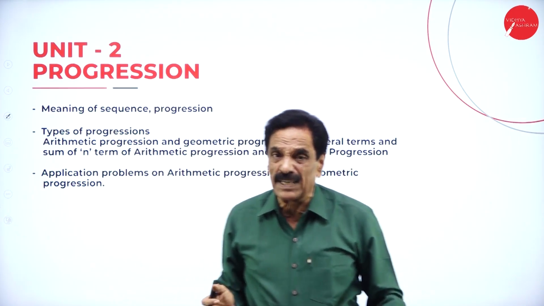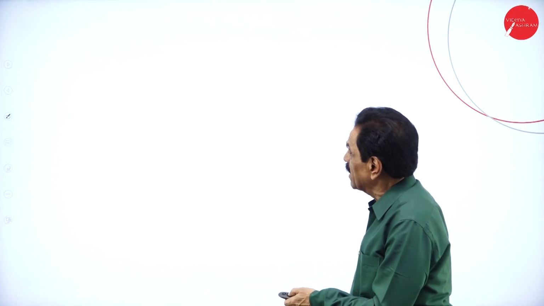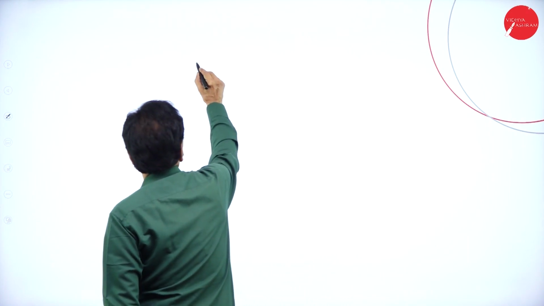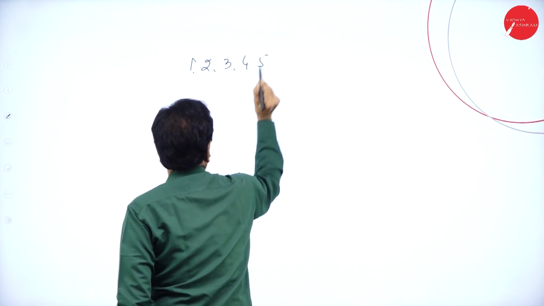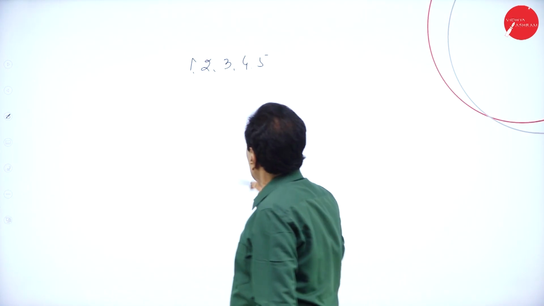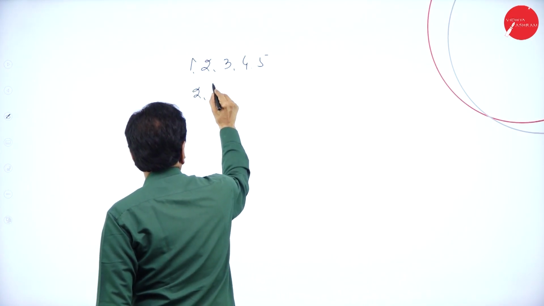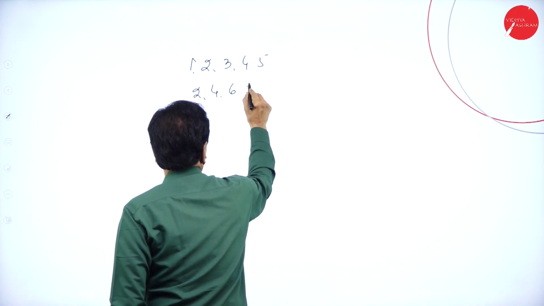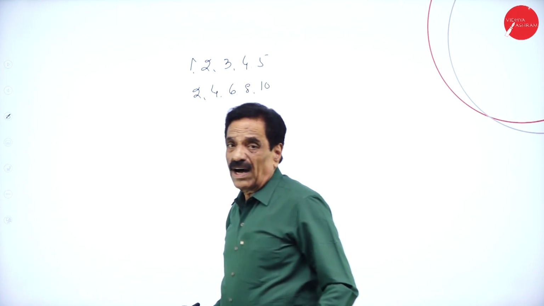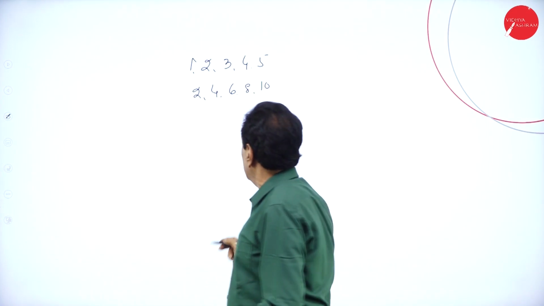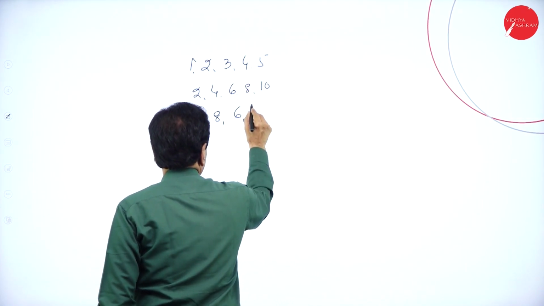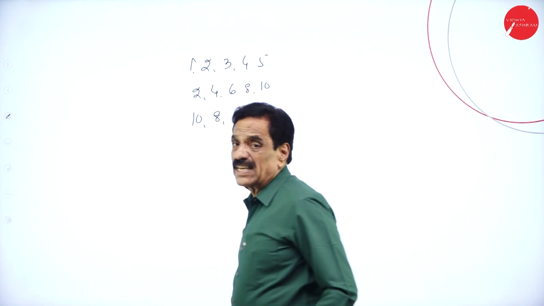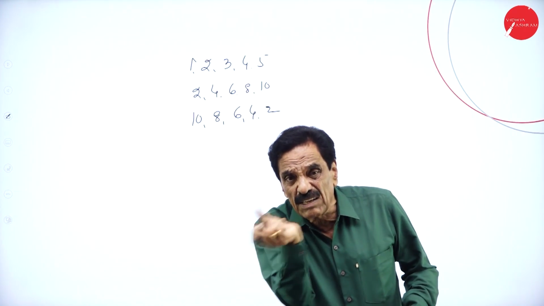Progression means it should move like this: 1, 2, 3, 4, 5. Or it can move like this: 2, 4, 6, 8, 10, in ascending order, or like this: 10, 8, 6, 4, 2, in descending order. So a perfect sequence must be there.